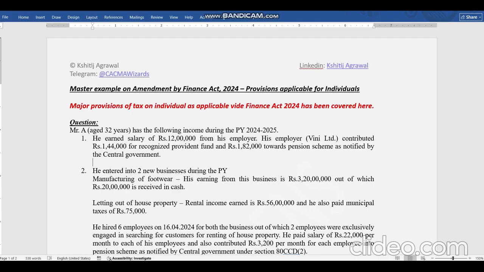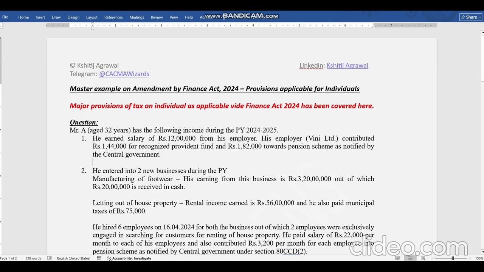So the total salary will be 12 lakh plus 1 lakh 82,000. So it is 13 lakh 82,000. Then he will get a standard deduction of 75,000. So his total income will be 13 lakh 82,000 minus 75,000. We will see in the solution also. Next point is, he entered into two new businesses during the financial year. Now, one is manufacturing of footwear, second one is letting out of house property. Manufacturing of footwear, he is earning 3.2 crores from this business. This means he is having a turnover of 3.2 crores, out of which 20 lakh is